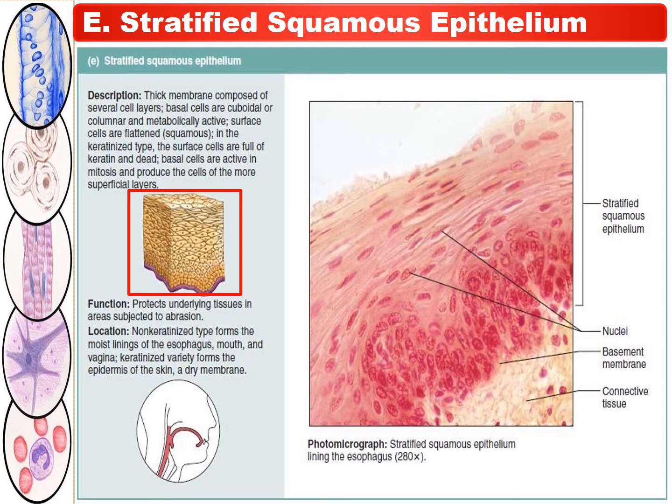The location of stratified squamous epithelium of the non-keratinized type forms the moist lining of the esophagus, mouth and vagina, whereas the keratinized variety forms the epidermis of the skin, a dry membrane. In this diagram, we can see above this connective tissue, the basement membrane is there, and above the basement membrane, the stratified squamous epithelium is anchored.